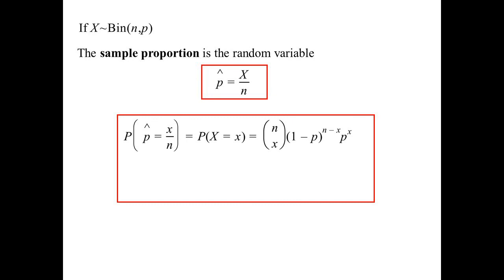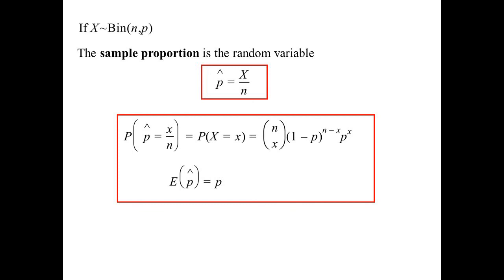The probability that p hat equals x over n is the same as P(X = x), the binomial probability: nCx p^x (1 − p)^(n − x). The expected value of p hat is p, because the n cancels out. So we would expect our sample proportion to equal the population proportion.